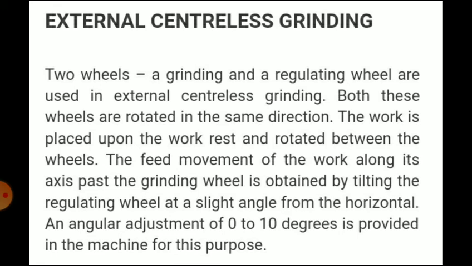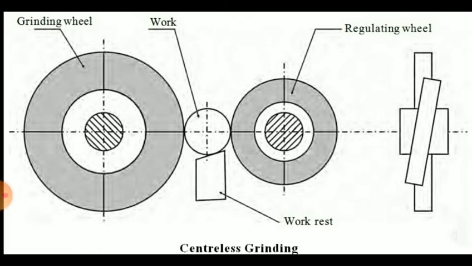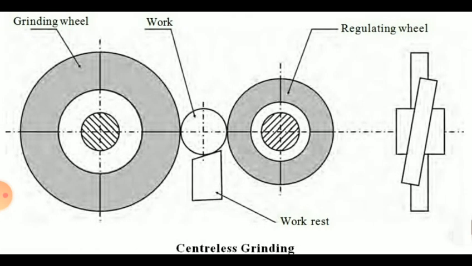The axial movement of the work past the grinding wheel is obtained by tilting the regulating wheel at a slight angle from horizontal. So you can see here the side view at the right hand side. The regulating wheel is tilted at some angle. So due to tilting of that regulating wheel, the axial movement of the work is obtained.